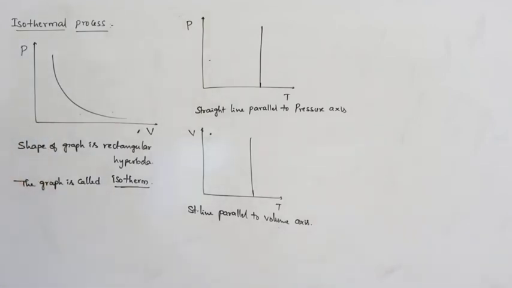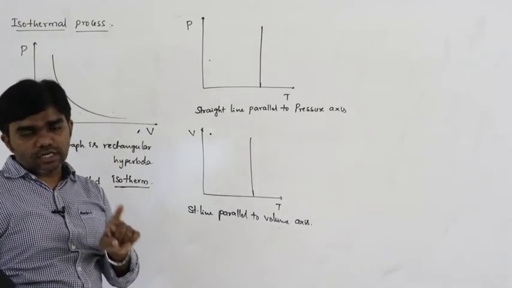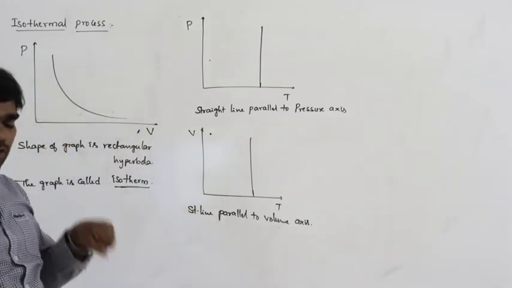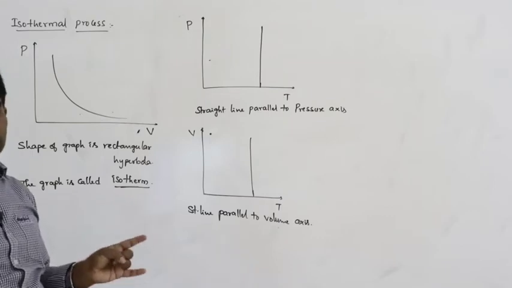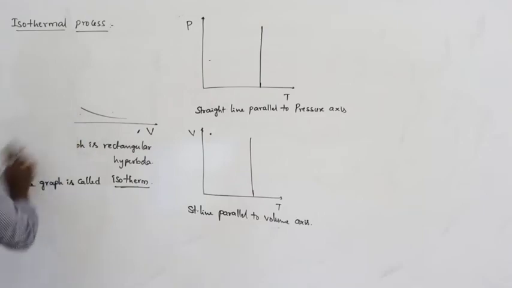Actually the isothermal process is not realized in practice because the temperature constant condition is nearly not possible, only in certain conditions, at low pressure and high temperatures.